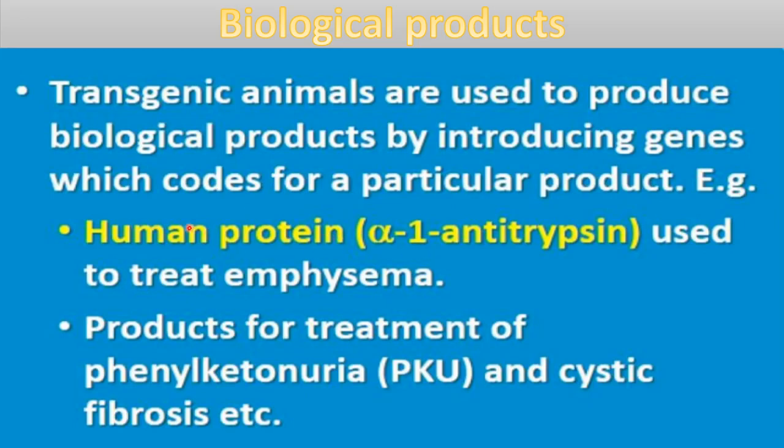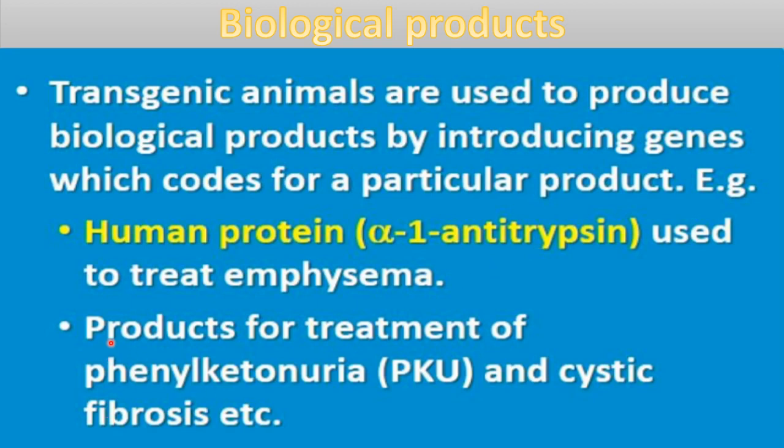Name of this human protein is alpha-1 antitrypsin. That is used to treat emphysema. Okay, it can be made with the help of transgenic animals. The specific genes for this human protein can be introduced in some animals, and then this protein can be extracted from those animals for human use.